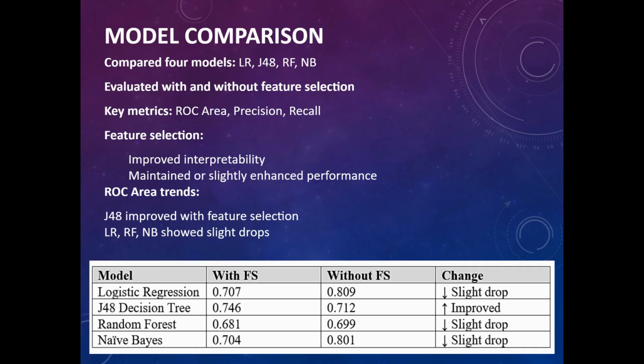Now let's compare the models based on three metrics: ROC area, precision, and recall. Feature selection generally improved efficiency and interpretability, making the model simpler without losing too much predictive power. For ROC area, J48 improved from 0.712 to 0.746, showing stronger discrimination. The other three models saw slight drops, meaning they became more interpretable but a bit less accurate. Overall, this comparison shows the trade off between simplicity and performance and confirms the J48 model as the most viable one.